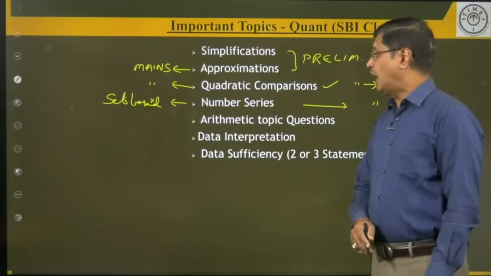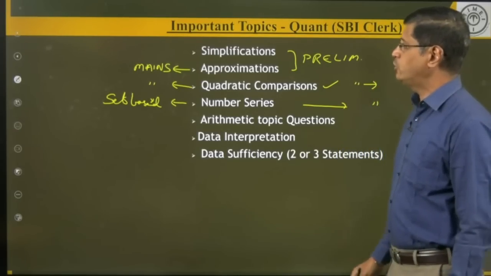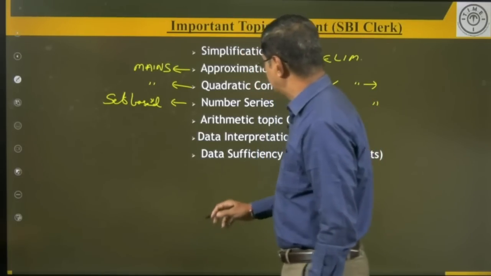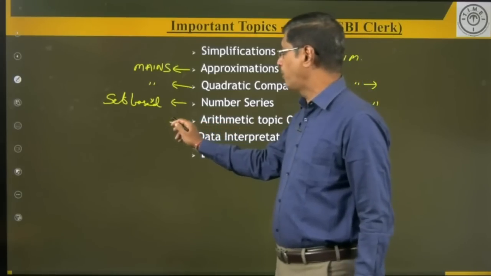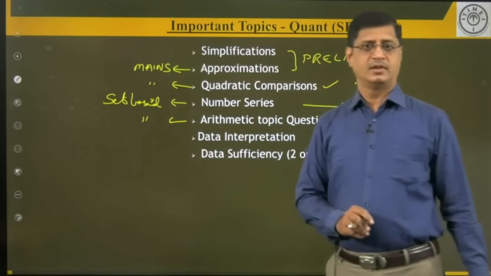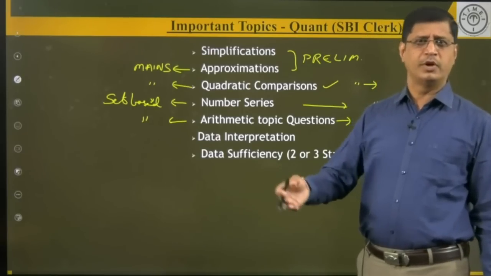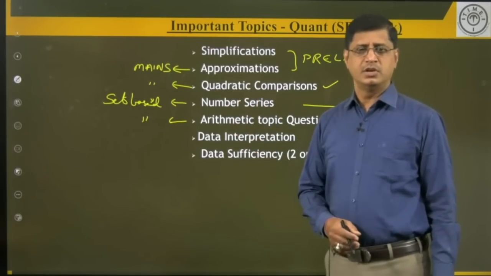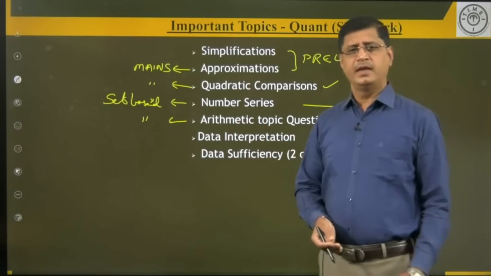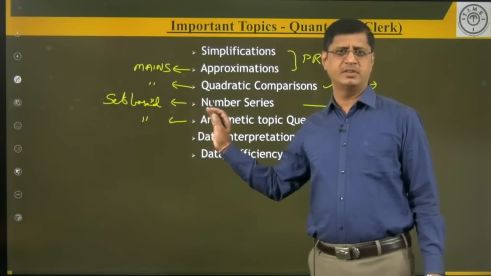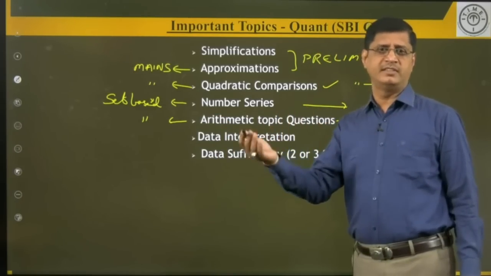Now here, arithmetic topics, that is the individual quant topics. If you observe the individual quant topics, here it is not only important for the preliminary examination but also important for the mains examination. Okay, so what is the weightage? Already we uploaded a video based on the weightage of each and every topic. Just for your information, approximately 8 to 10 questions we can expect from this area. Now the level of difficulty in prelims is less, in mains it is more.